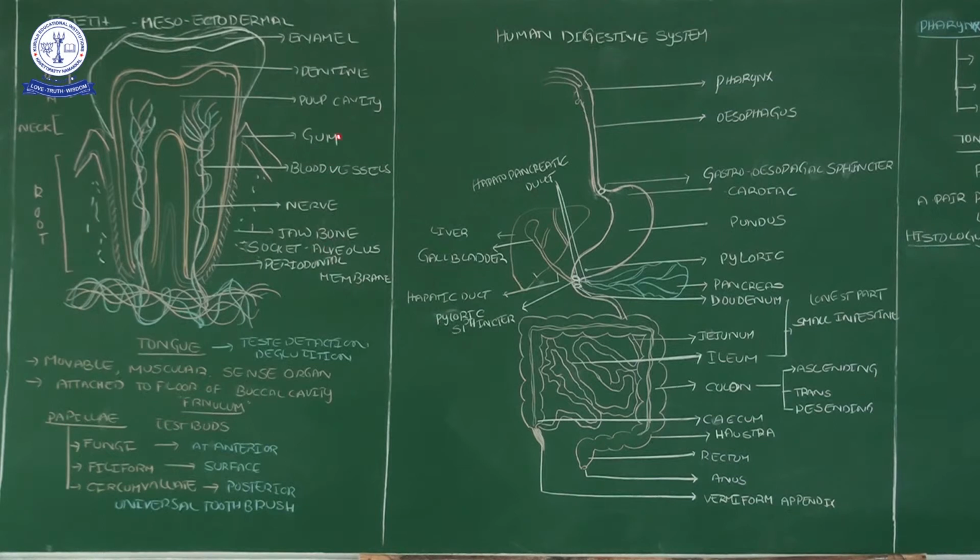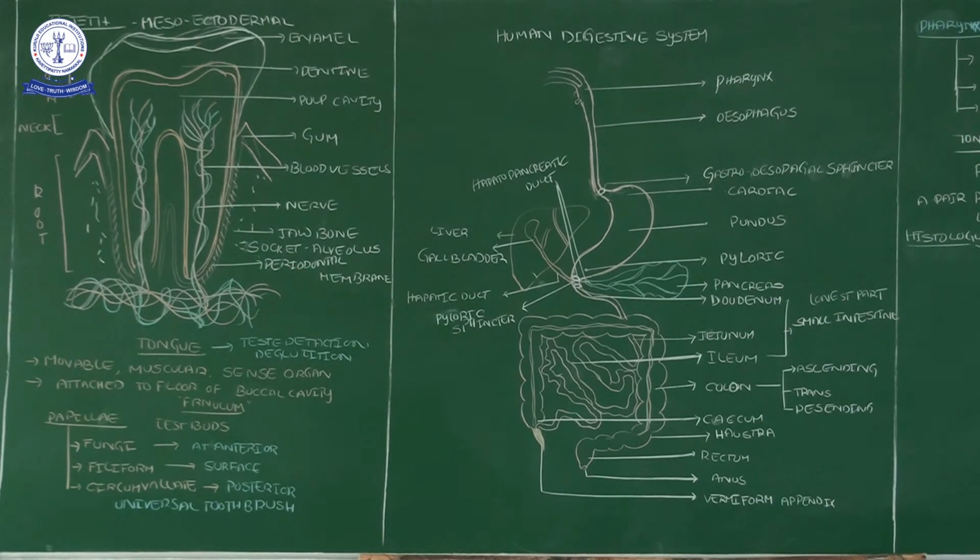This is the strongest bone. The strongest particle is enamel, and the jawbone is the strongest bone in our body. Then at the base, there is the periodontal membrane. Dontal means tooth, and peri means surrounded. The tooth is covered by one membrane, which we have named the periodontal membrane.